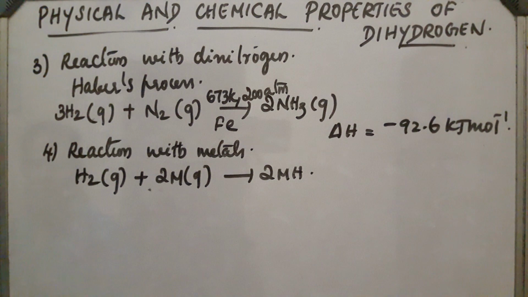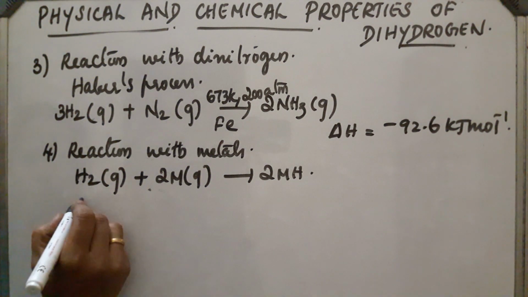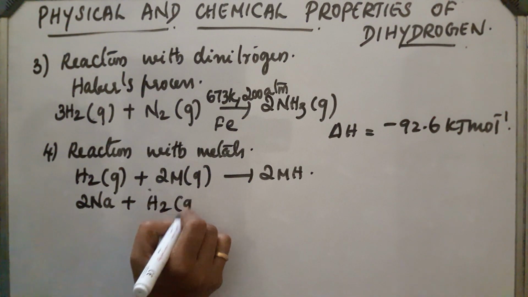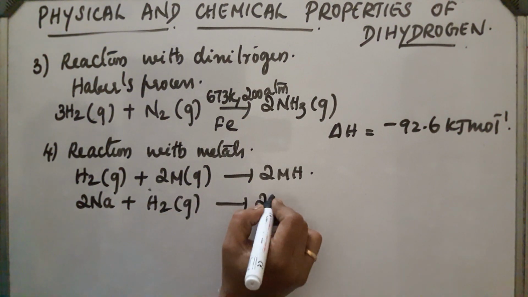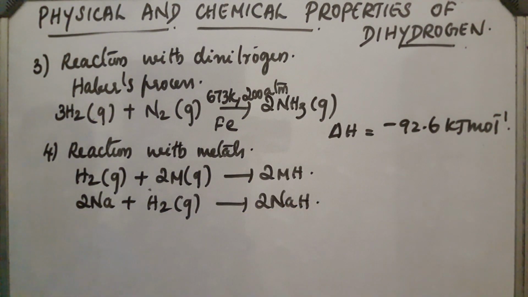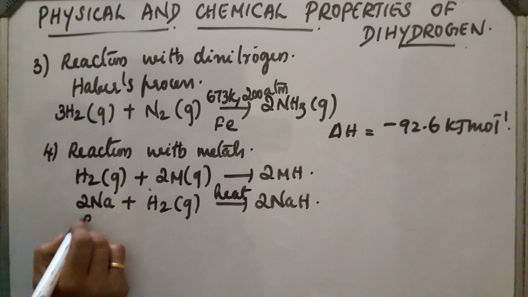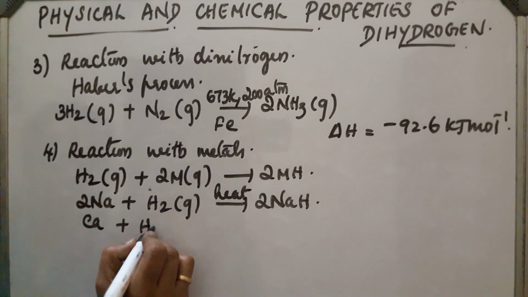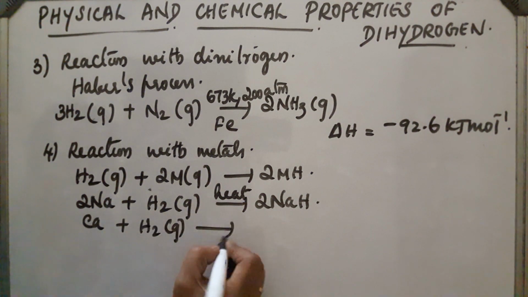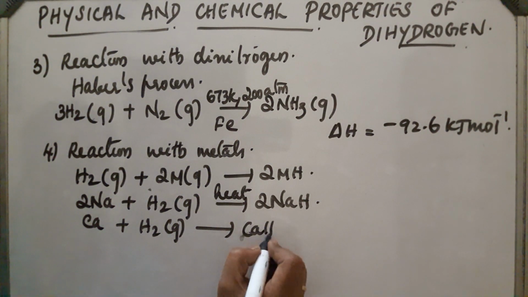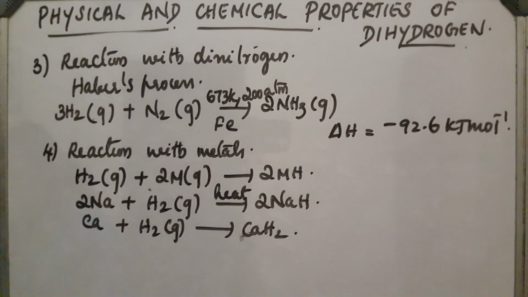M is an alkali metal, for example sodium plus H2 gas gives 2NaH, sodium hydride. Similarly, calcium on heating plus H2 gives CaH2, calcium hydride is obtained. These are some of the reactions.